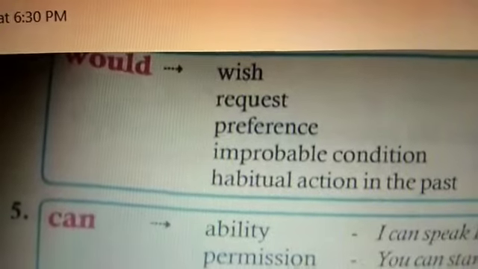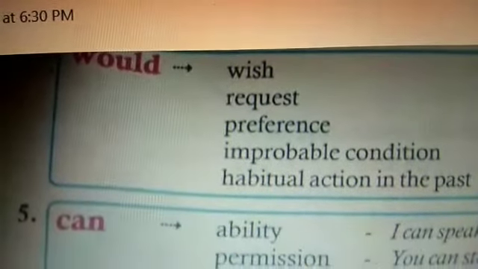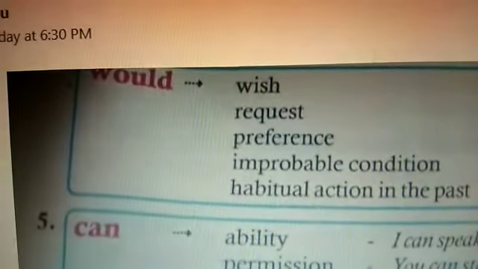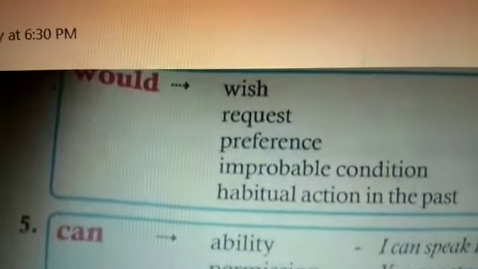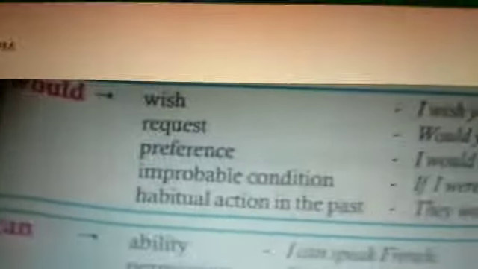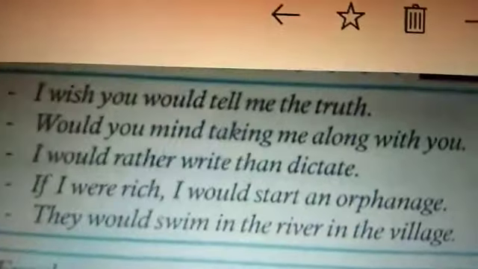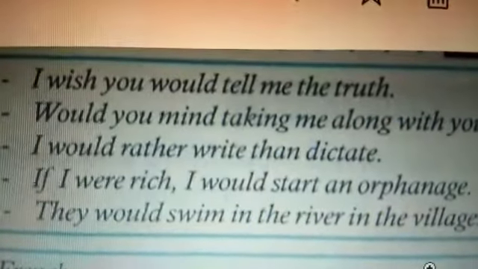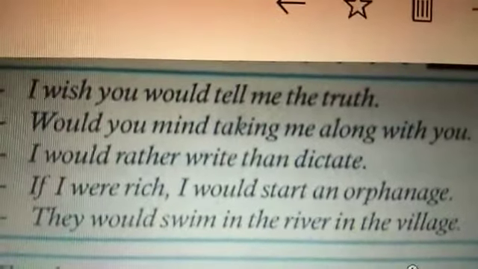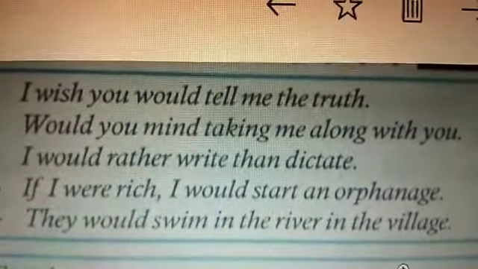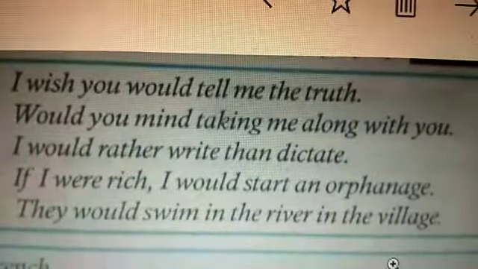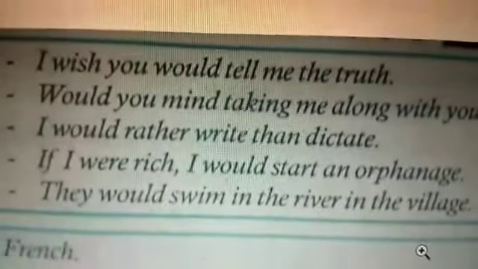Now coming to the usage of would. You know, would is the past tense of will. But it can be used in so many ways. Wish: I wish you would tell me the truth. I wish, that means you are wishing in your heart. Then request: Would you mind taking me along with you? It's a polite request.